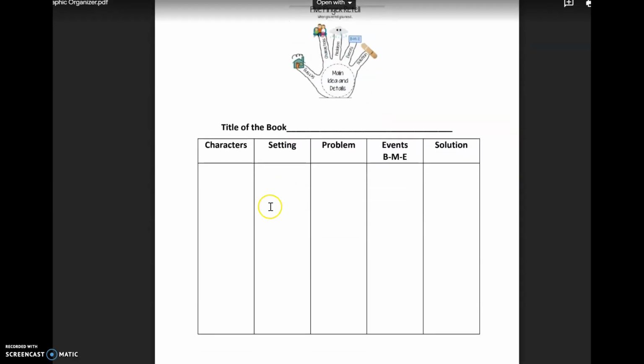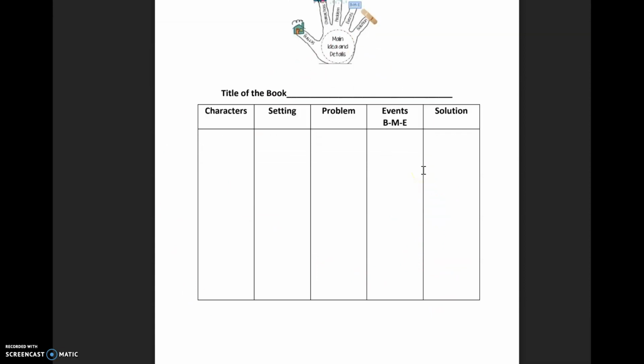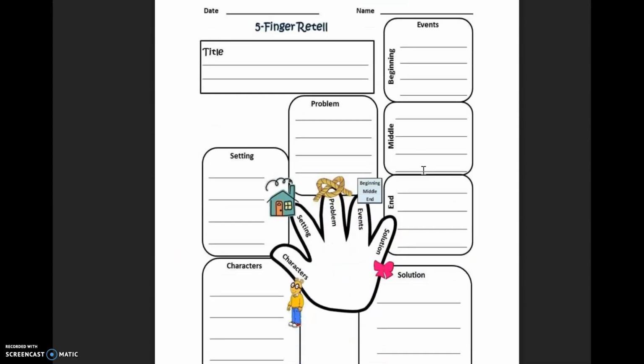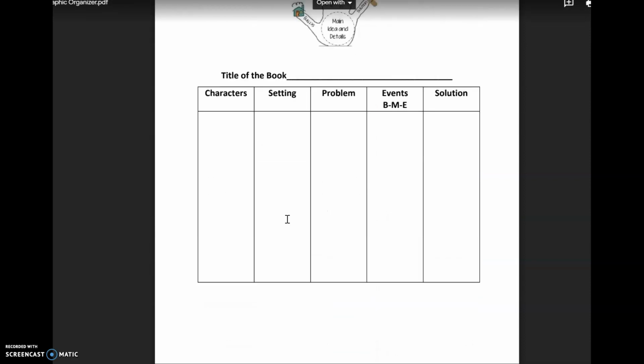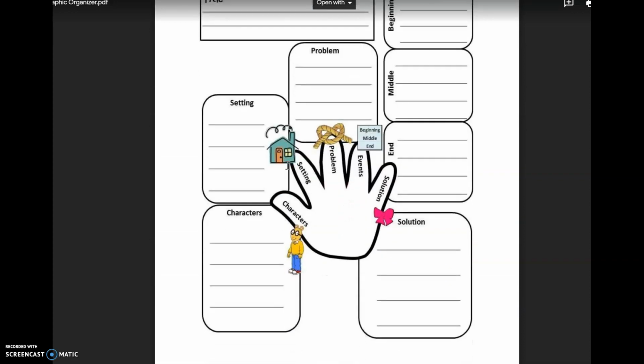So I created this graphic organizer for you. Title of the book. So you're going to write the title of the book. You're going to write who the characters are, what the setting is, the problem in the story, the events, what happens in the beginning, middle, and end, and the solution. This is an easy organizer, so you can use this if you think you want to use this. And then I have another one here, which is very detailed, right? Your title of the book, then your character's name, setting, problem in the story, the beginning, middle, and end, and the solution. So you could use whichever one you want to use, okay? Whichever one you feel is easy for you to use.